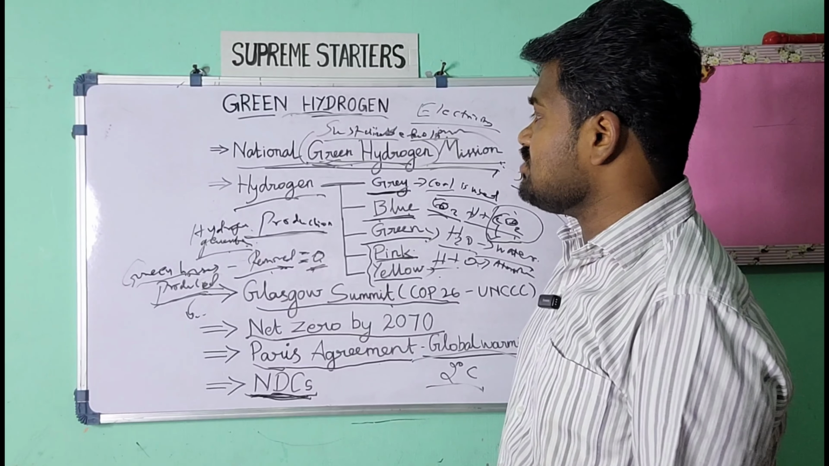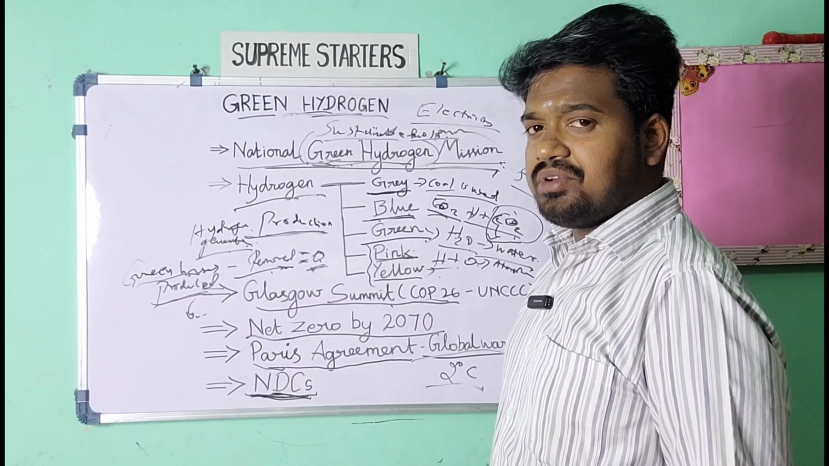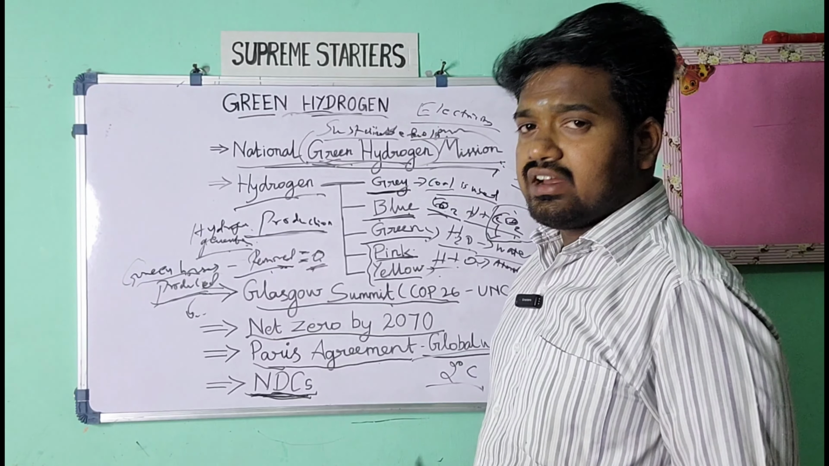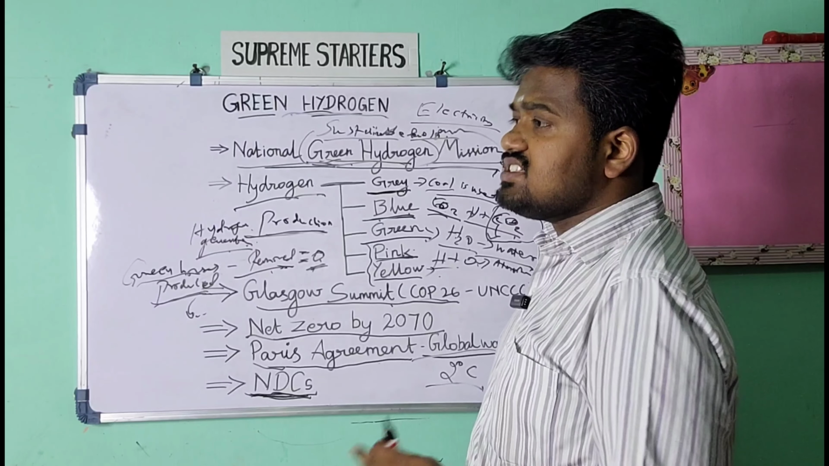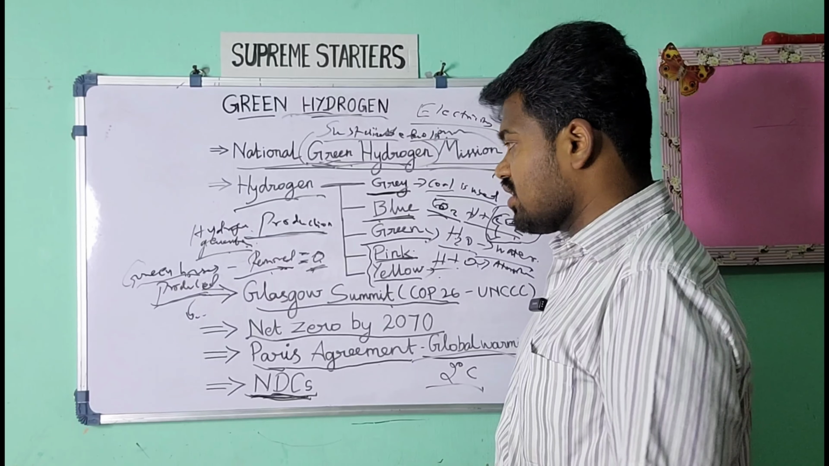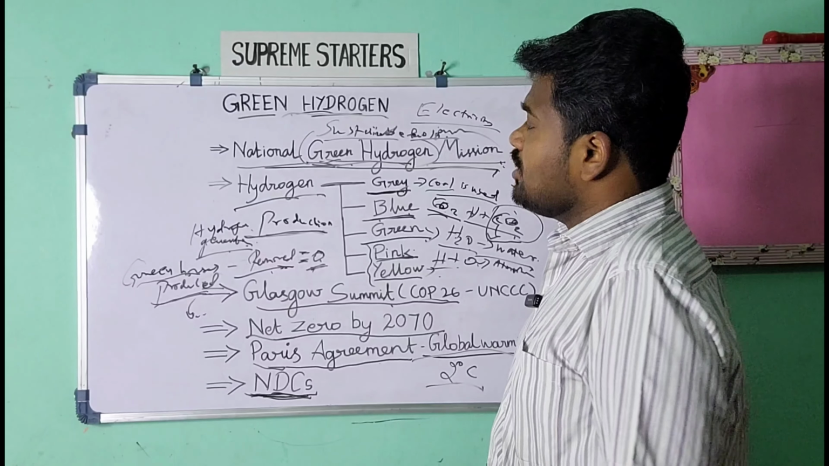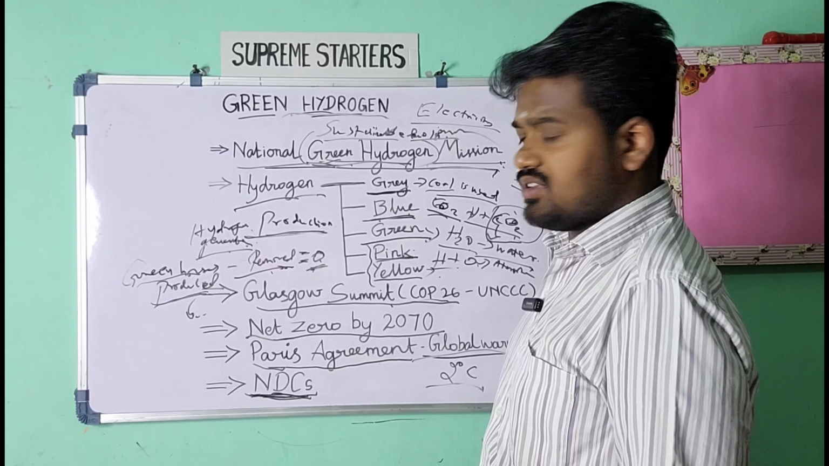So these are the mission objectives, and the detailed mission objectives have been shared as a PDF in the Telegram channel also. So you can note it down, and you should use this in answer writing, especially in the GS Paper 3. Definitely one question will be coming, either in the economy or the environment section. You can use green hydrogen, which is very useful for both topics.